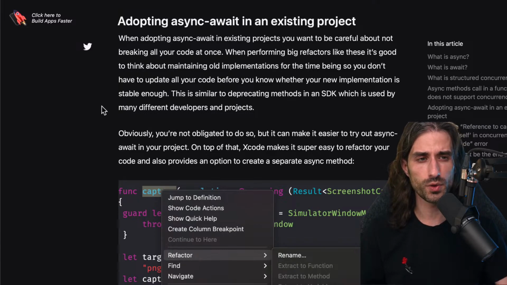It's a very good point that Antoine is making, because I've seen examples where you would migrate to async await, and then somewhere in the low level of your code, or maybe of some third-party frameworks, there is some code that does asynchronous work in a way that it shouldn't, and it actually breaks some expectations of Swift concurrency, and your code crashes in production, and it can be very frustrating.